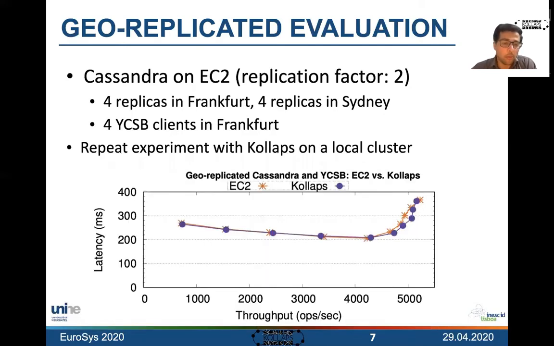So we have a throughput latency plot, and as you can see, the results we obtained on a real deployment on EC2, the red line, are very, very similar to the ones obtained with Kollaps. So this shows that despite simplifying the emulation model by not emulating the network state, we still achieve good accuracy in a real system.